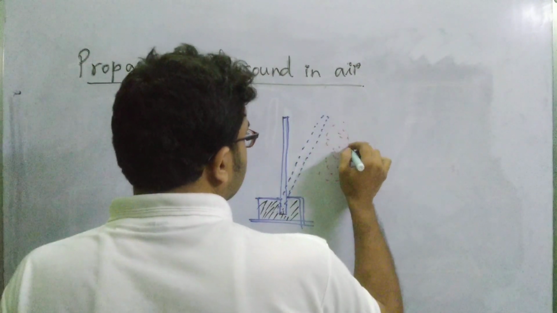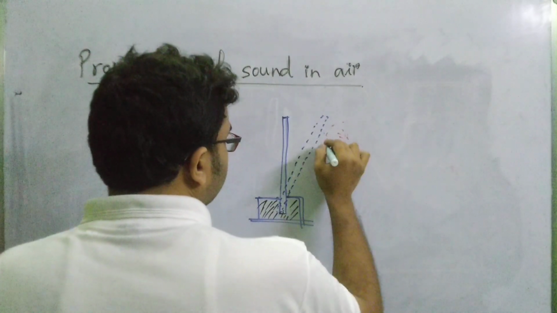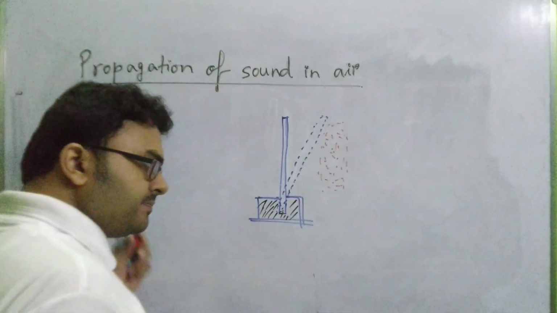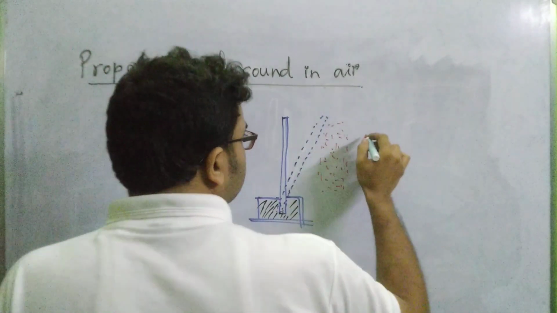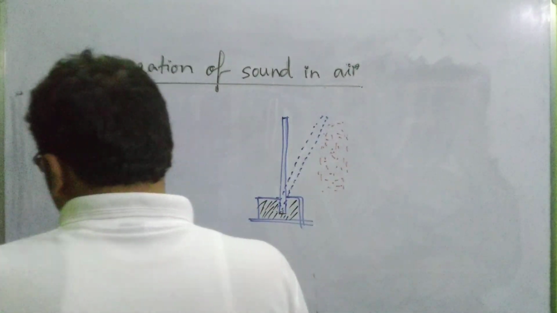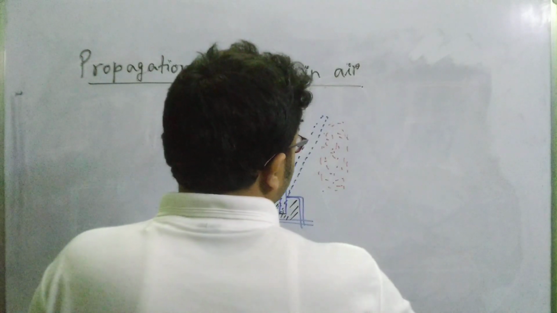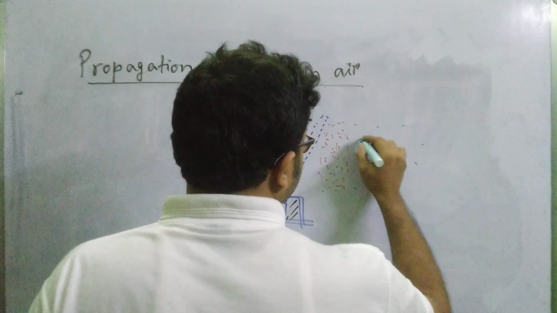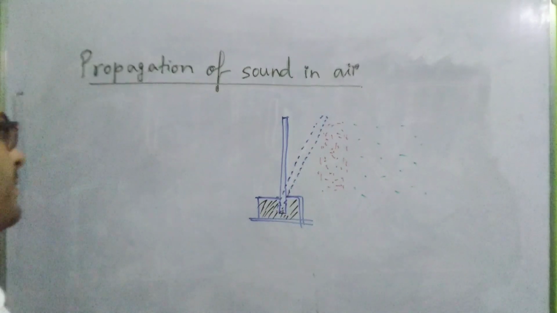Why? Because the plate has shifted its position from its mean position to the right, so the air particles here get compressed. And if you consider another air layer just beside this air layer, that air layer will be in a relaxed zone. They are far away from each other, not close to each other, not compact.